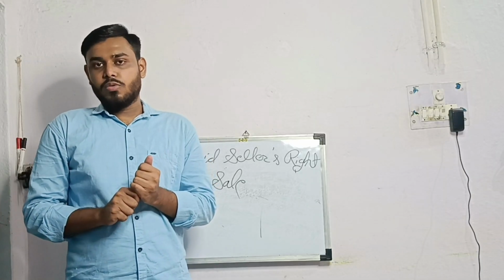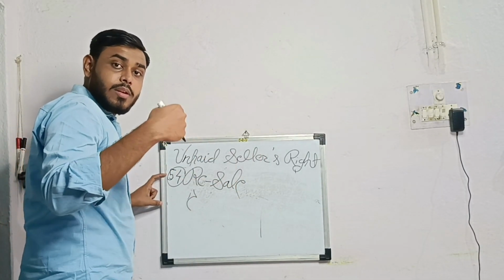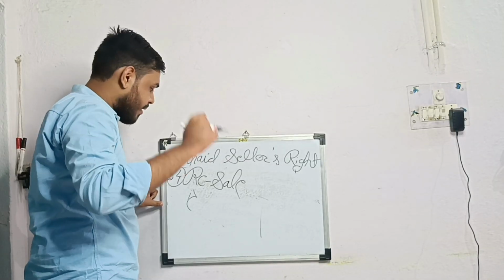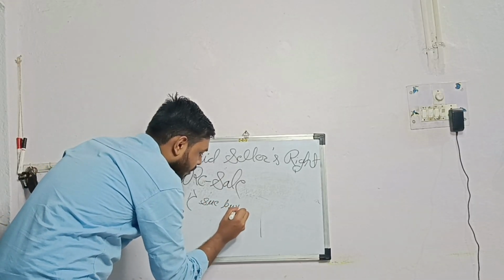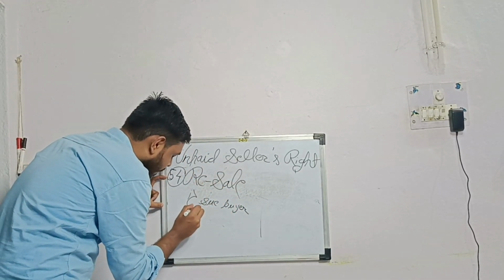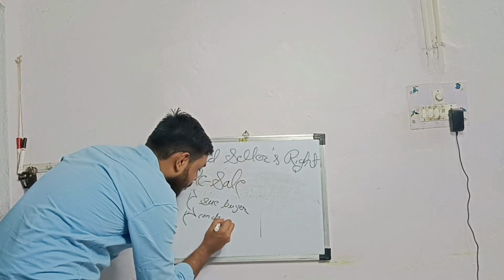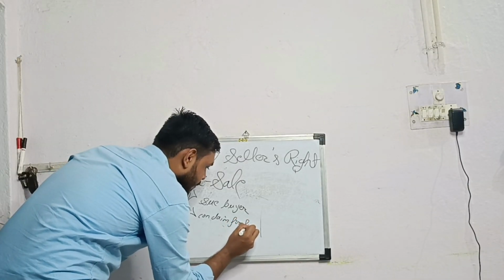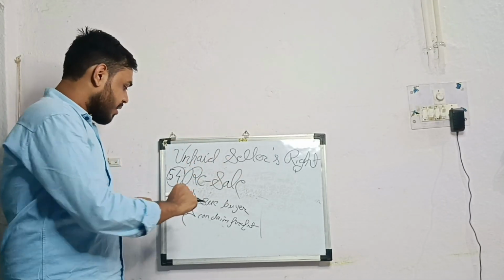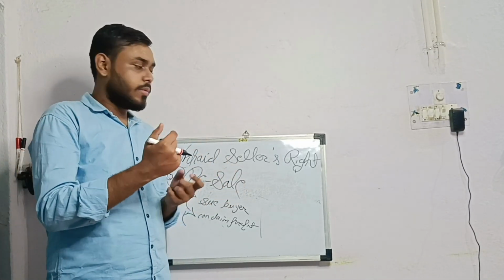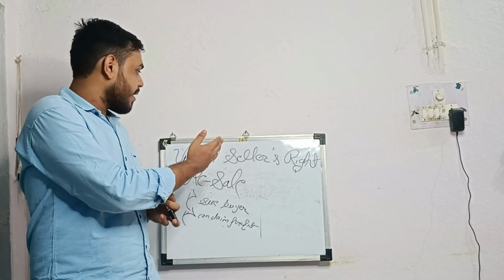So there are two basic consequences of it. Number one, if the seller resells the goods without giving notice to the buyer, then he cannot sue the buyer for breach of contract. And number two, the buyer can claim the profit. So if the notice is not given, then the seller cannot sue the buyer, and secondly the buyer can also claim the profit of the resale of the goods. So these are the three rights of the unpaid seller against the goods.